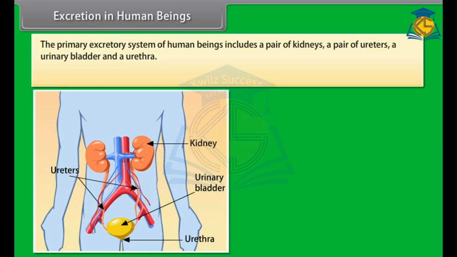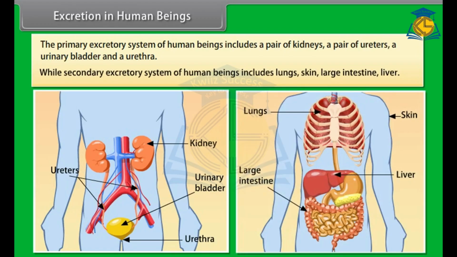Excretion in human beings. The primary excretory system of human beings includes a pair of kidneys, a pair of ureters, a urinary bladder, and a urethra, while the secondary excretory system of human beings includes lungs, skin, large intestine, and liver.